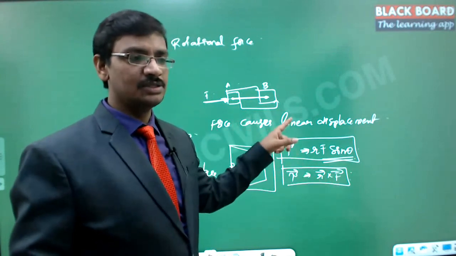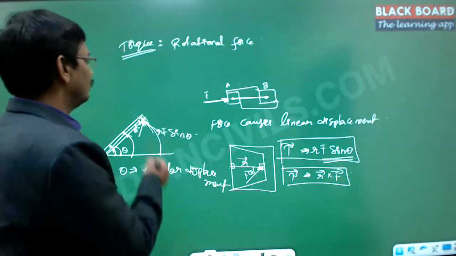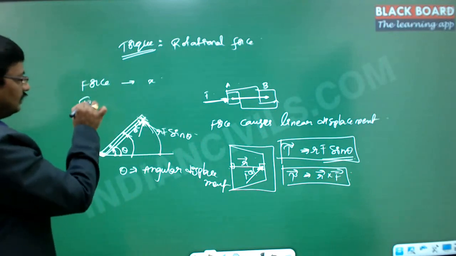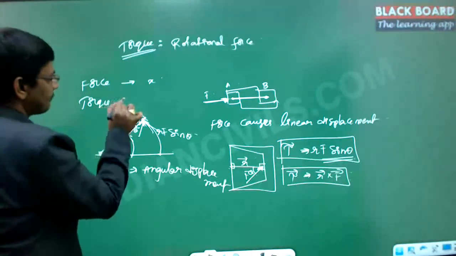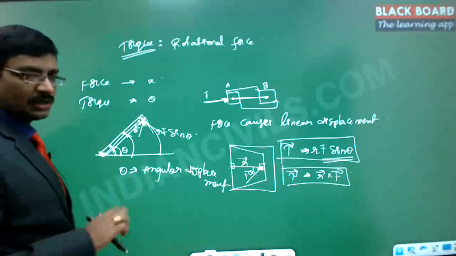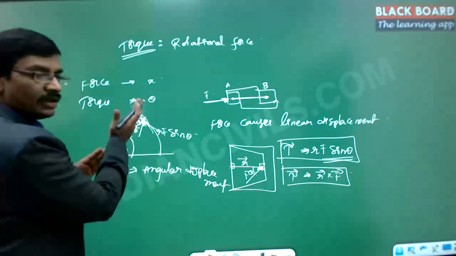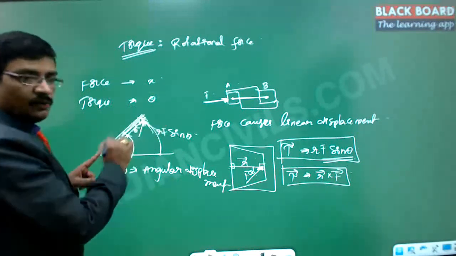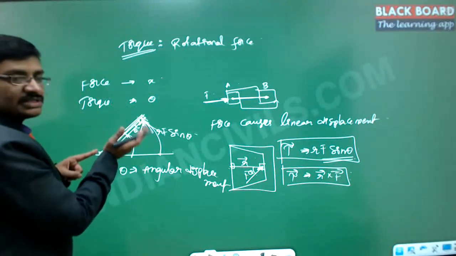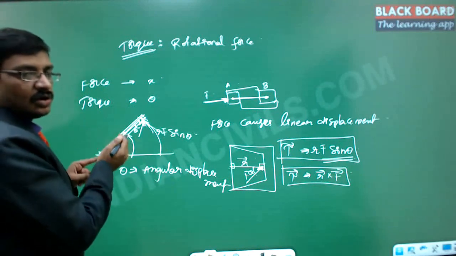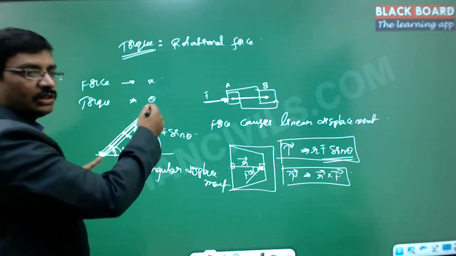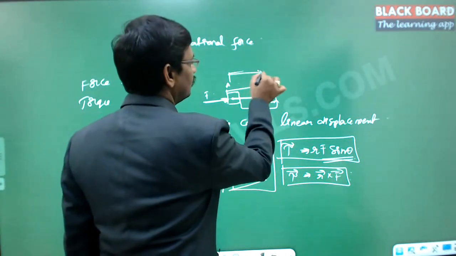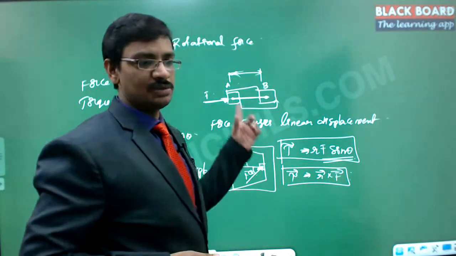So force will have a linear displacement, torque will have an angular displacement. Force causes displacement x, and torque causes angular displacement theta. Both are displacements, but here it is called angular displacement because only the angle is changing. If I take one line, whatever the size of the line, it is always making the same angle with respect to the horizontal. Hence this is called an angular displacement, which is a unique quantity for all the particles on this particular block. But in this other case, the length is the unique quantity for all the particles, showing how much displacement it has moved.